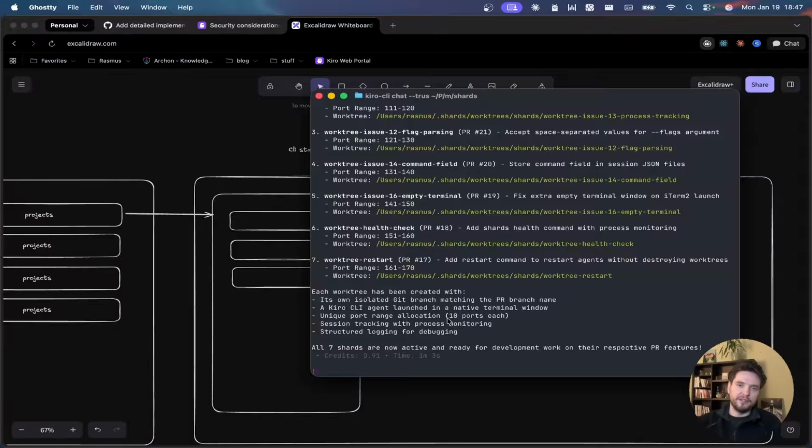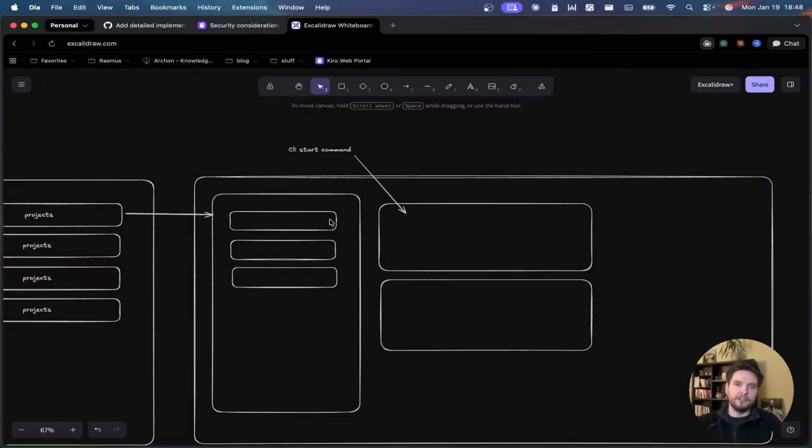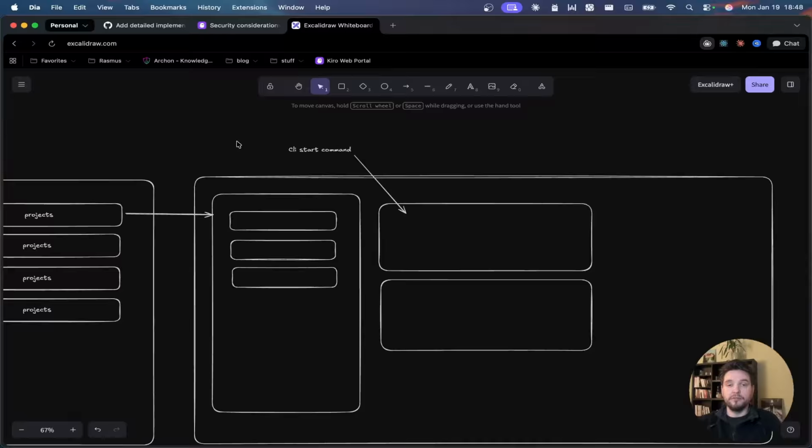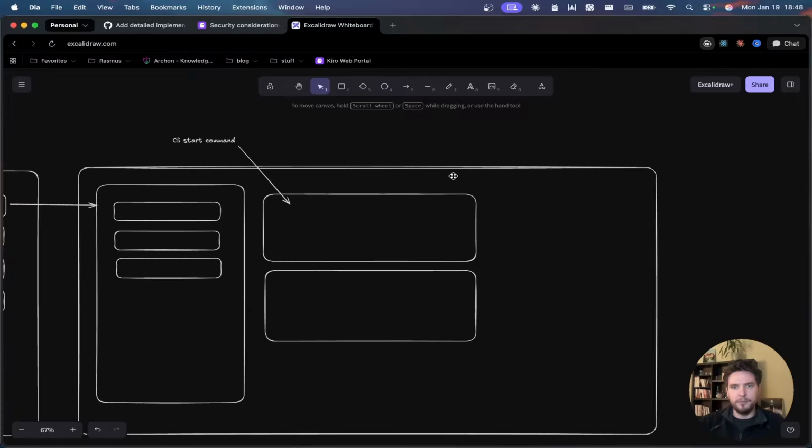So say that I want to send that same prompt where I said, for example, do a code review on all of these. It just does it for me. I don't have to do anything, it just uses the CLI. And because of the skill, it knows how to operate the CLI. So it will launch that on my shards. I can see it happening in the UI if I have the UI open. But it's basically happening in the terminal process, so I can open and close the UI and it will keep running. That's the idea of the UI, that we can control that flow. So yeah, that's what I'm thinking.